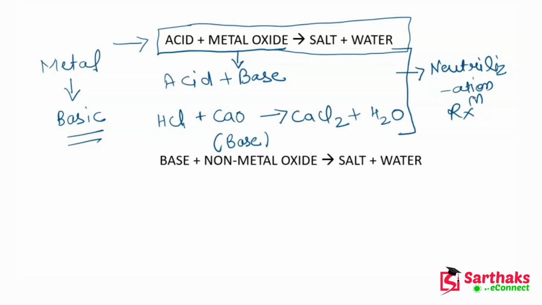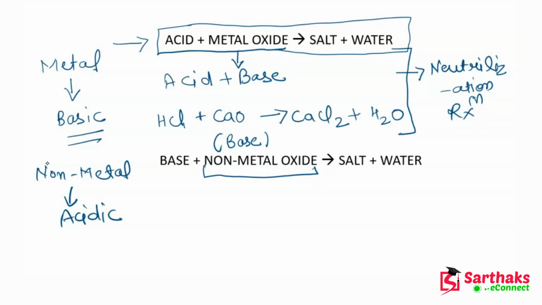Now let's talk about the reaction between non-metal oxide and base. To understand this reaction, you also have to know one more thing, and that is that non-metals and their oxides, or most of their compounds, are acidic in nature. So metals and metal compounds are basic in nature.